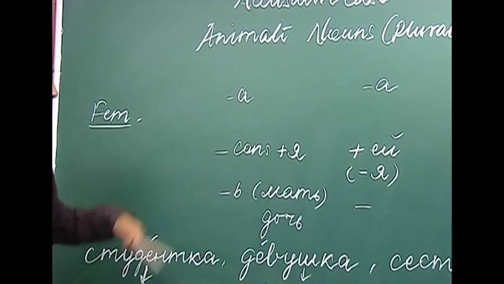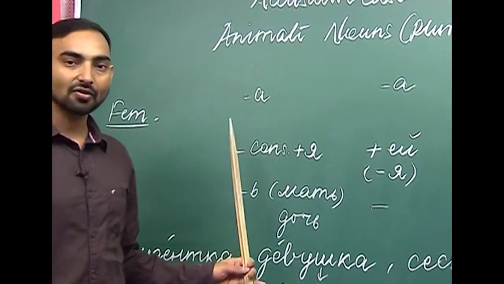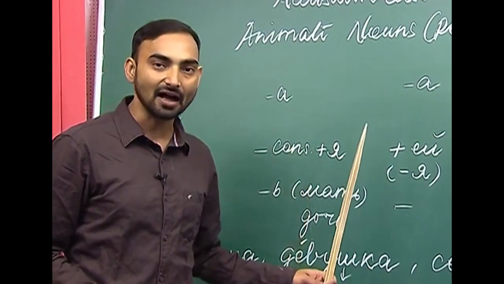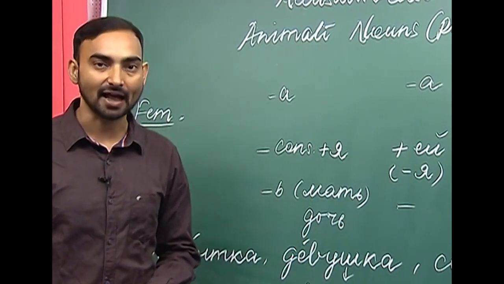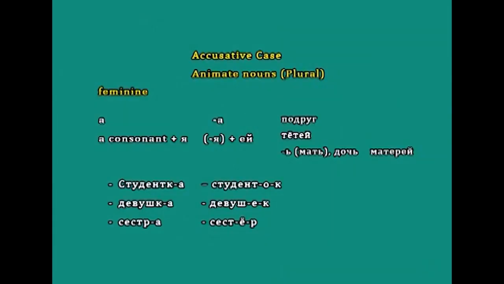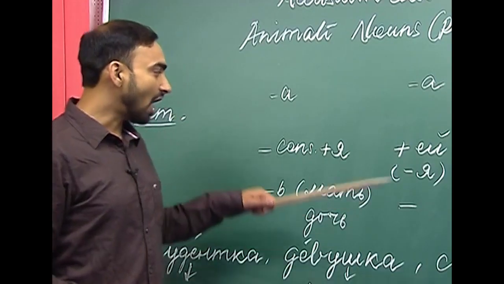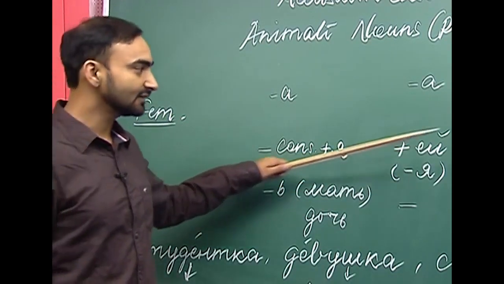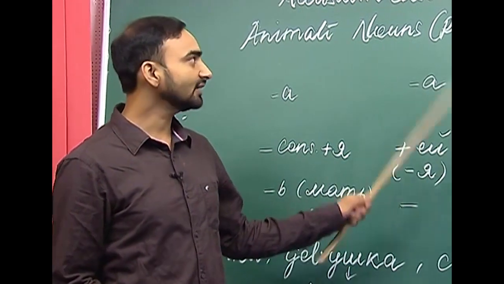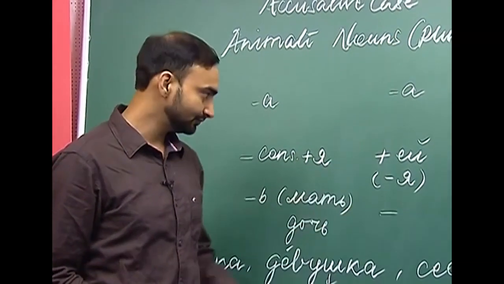The second case is when the noun ends with a consonant plus ya. For example, chochya. What is chochya? Chochya is auntie. How do we make changes in this noun to make it accusative case form?